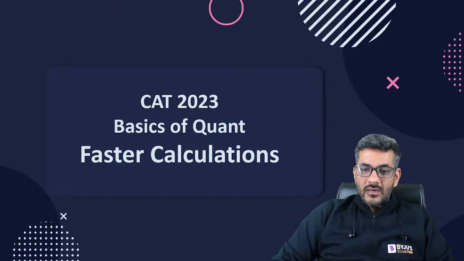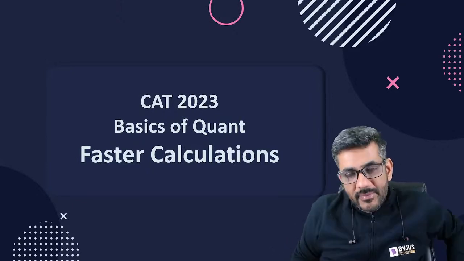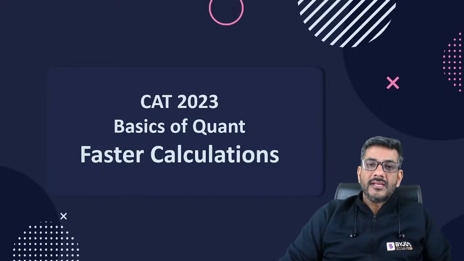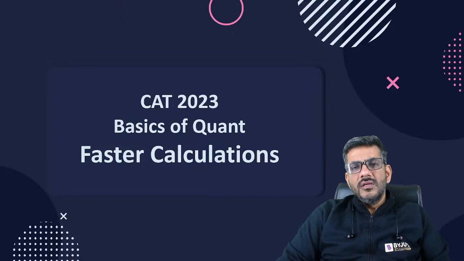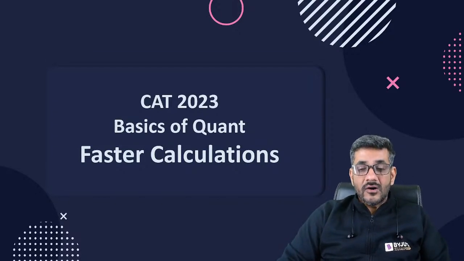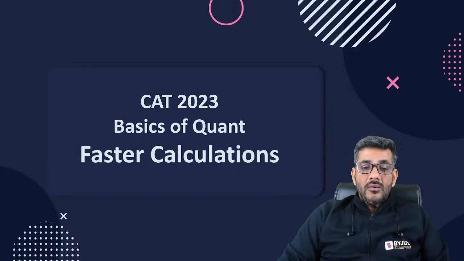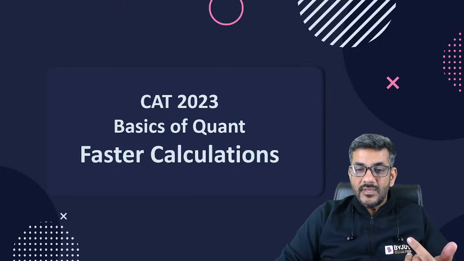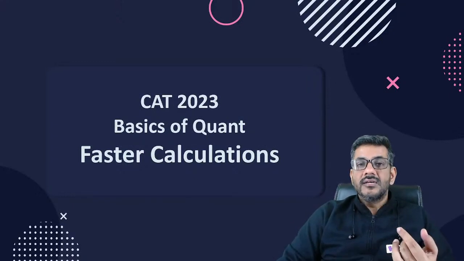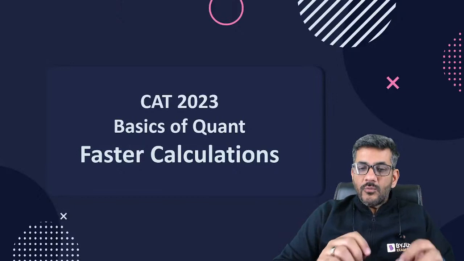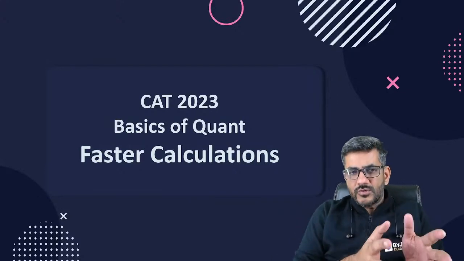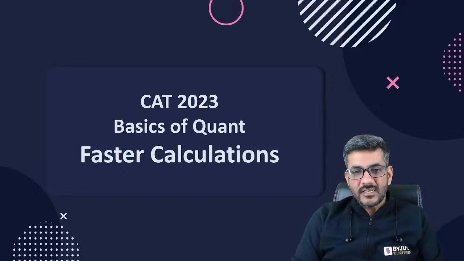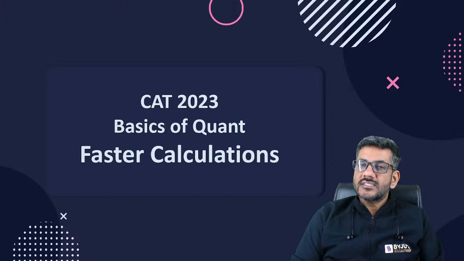So as I told you, it's a series for CAT 2023 people. Of course, many of you would have just started to prepare for CAT 2023. CAT 2022 just happened. Even the result is awaited till now. So when you start with the preparation, there are three things. One is verbal ability, the other one is LRDI, and the third one is quantitative ability. And when I talk about quantitative ability here, in this series I'm going to take up only the basics of quant, that is the faster calculations. These are the things that I'm going to discuss in this complete series.